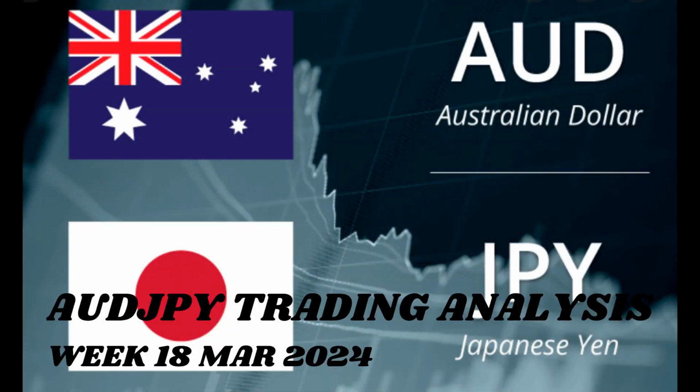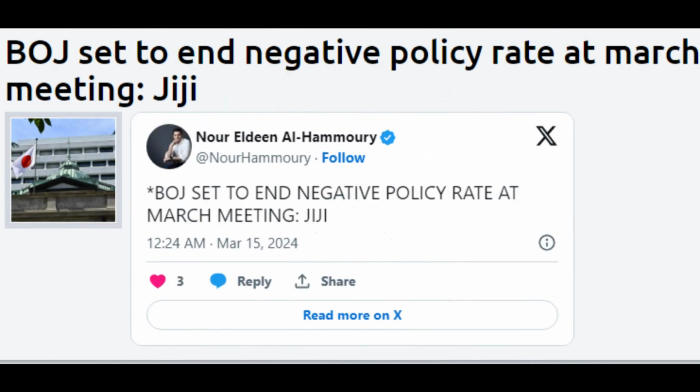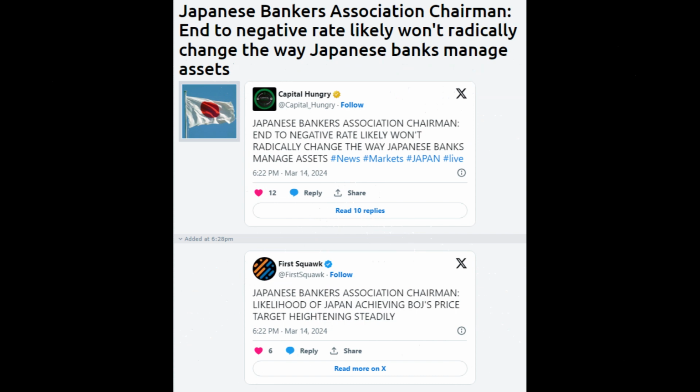AUDJPY Analysis, Week of March 18, 2024. Introduction. Begin with a brief overview of the AUDJPY's performance, highlighting the mixed sentiment resulting from Prime Minister Kishida's statements on wage talks and the Bank of Japan's (BOJ) anticipated policy shift. Mention the market's reaction to these fundamental factors and the technical setup.